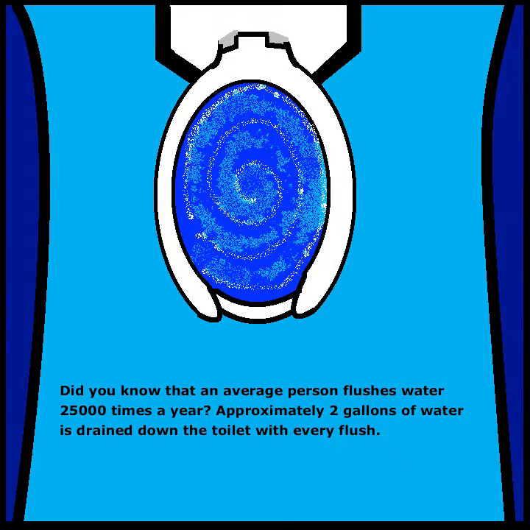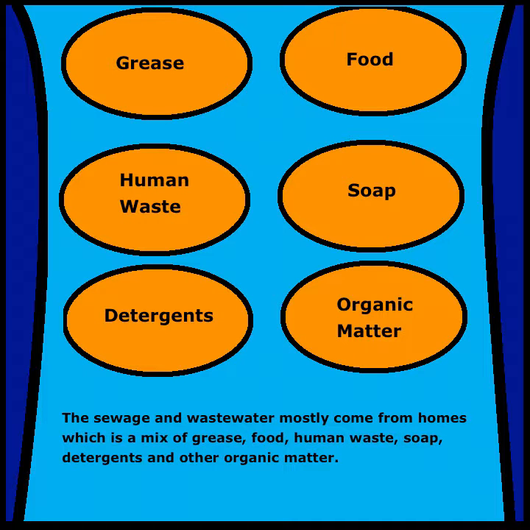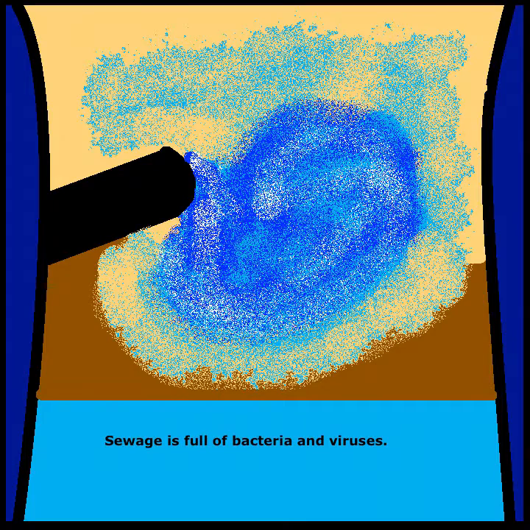Did you know that an average person flushes water 25,000 times a year? Approximately 2 gallons of water is drained down the toilet with every flush. The sewage and wastewater mostly come from homes, which is a mix of grease, food, human waste, soap, detergents and other organic matter. Sewage is full of bacteria and viruses.